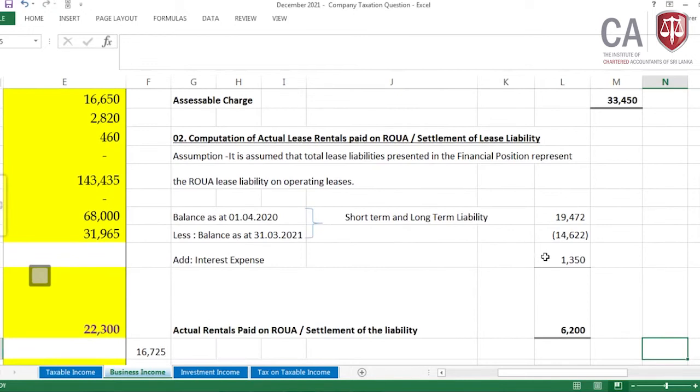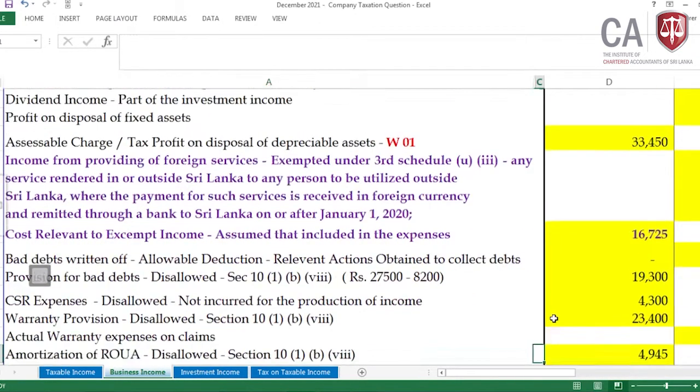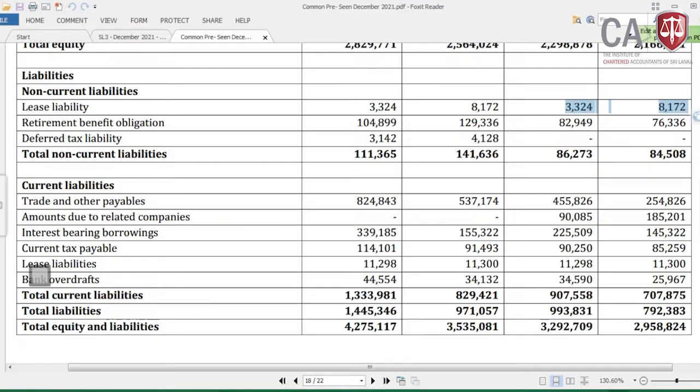Because the rental payment has included two components: the capital in that rental, plus the interest. Through the actual lease amount we allow, we are giving the benefit of the interest also. Therefore, this finance cost we need to disallow. I think it's clear how I have taken it, and the assumption and everything. It's clearly elaborated. Now come to the next adjustment.